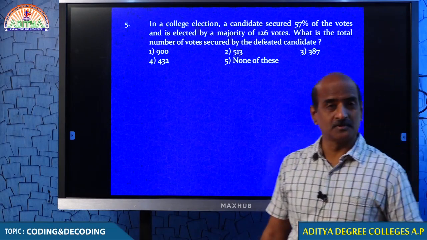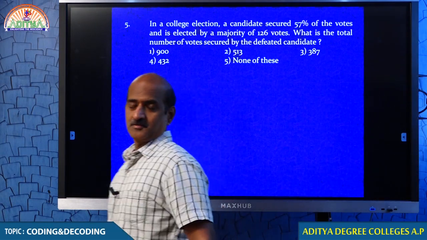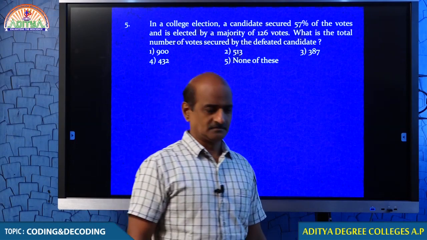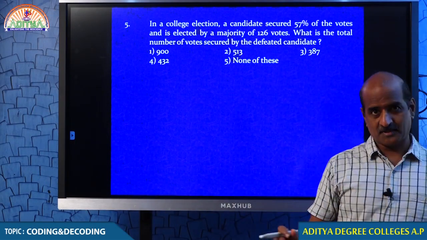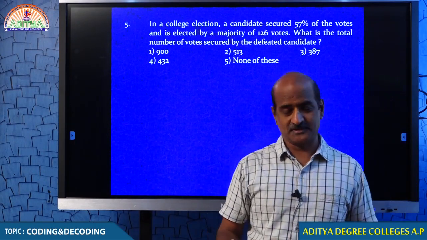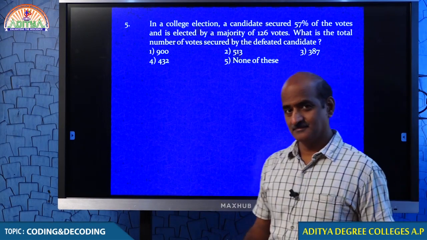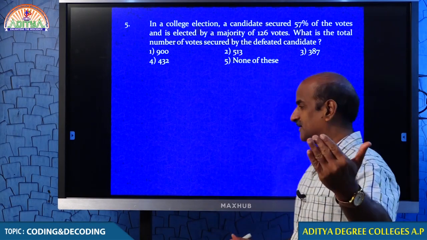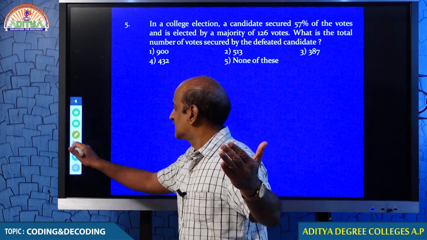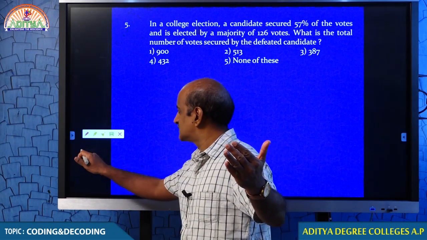Read the question properly before you come to a conclusion. What the examiner is asking is all important. Tell me students, did any one of you get 900 as your answer?